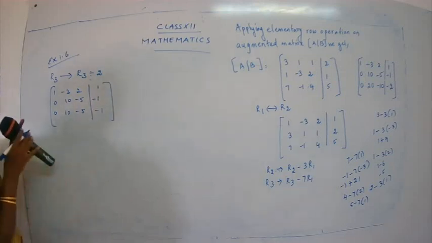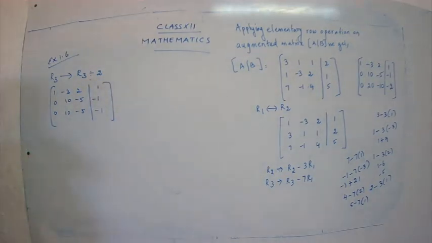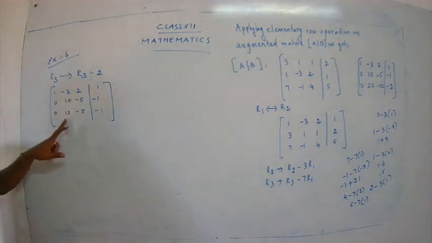So we have changed the third row and got a new row: 0, 10, minus 5, minus 1. Now it's easy for us to make the number below 10 as 0.